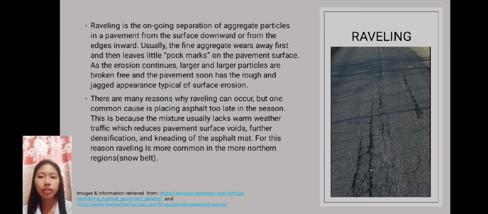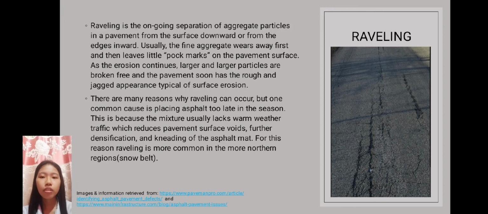Lastly is raveling. Raveling is the ongoing separation of aggregate particles in a pavement from the surface downward or from the edges inward. Usually, the fine aggregate breaks away first and then leaves little pock marks on the pavement surface. As the erosion continues, larger and larger particles are broken free, and the pavement soon has the rough and jagged appearance typical of surface erosion.